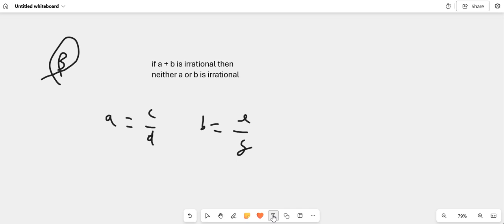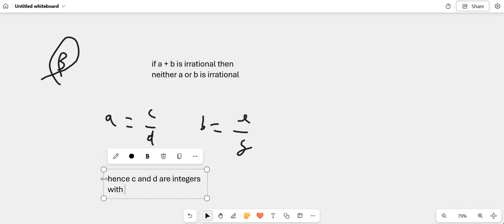I'm going to write it again for you lot, because I'm not like your sneaky teachers that aren't writing anything, lazy. You know what I'm saying? I'm going to write it for you. So C and D are integers with no common factor. And I'm right here for you as well.